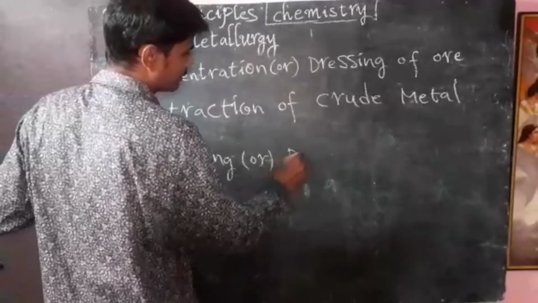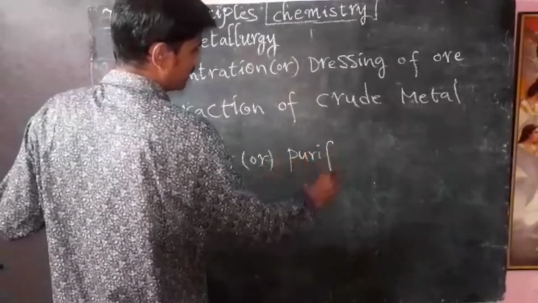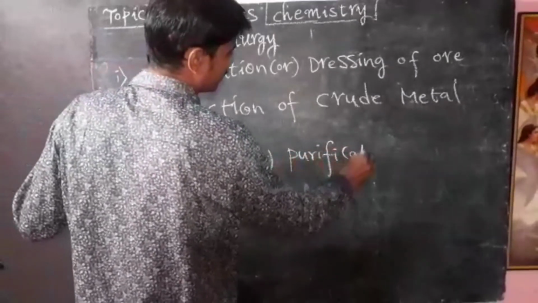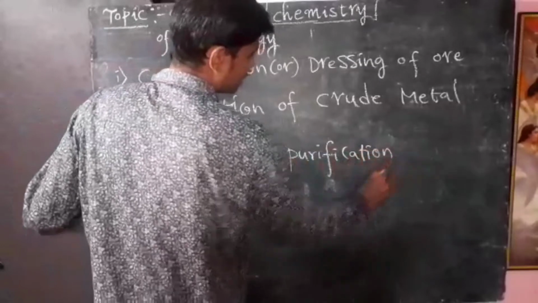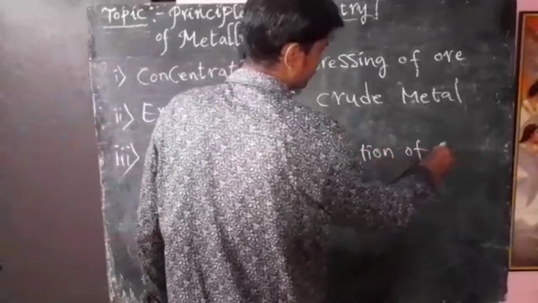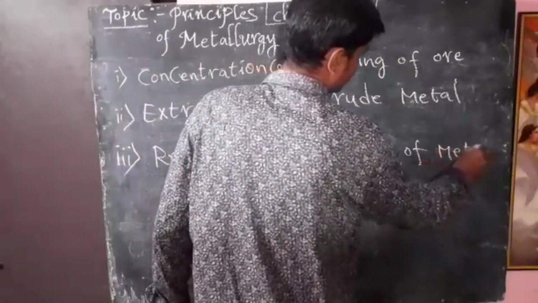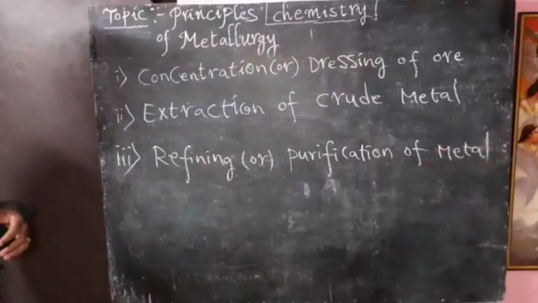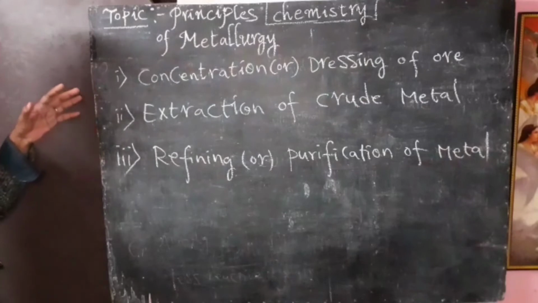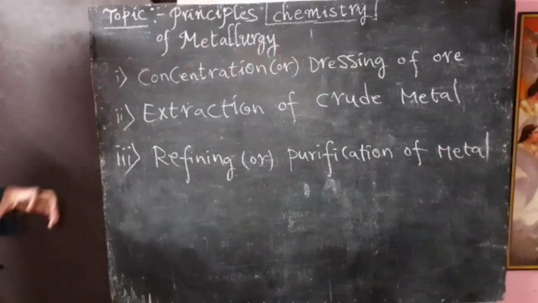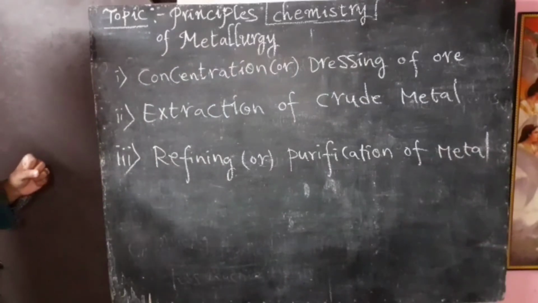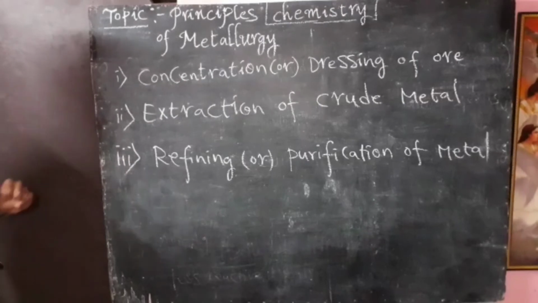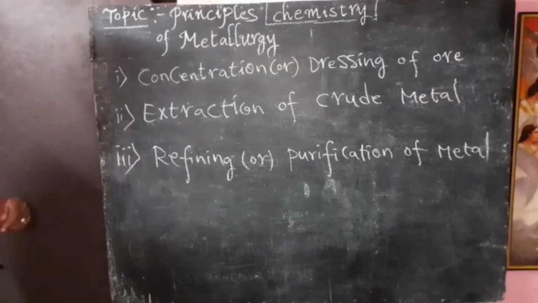So these are the three methods in the principles of metallurgy to extract metal from ore. The first one is concentration or dressing.